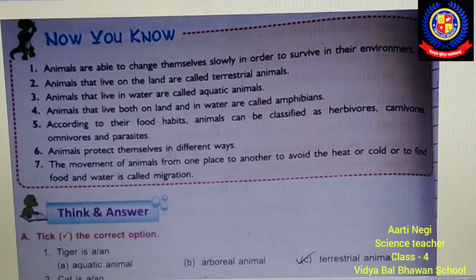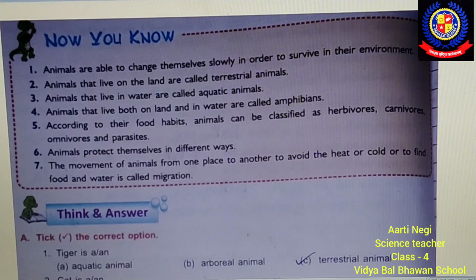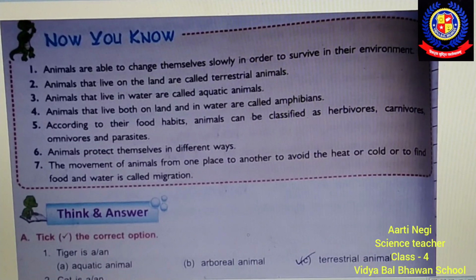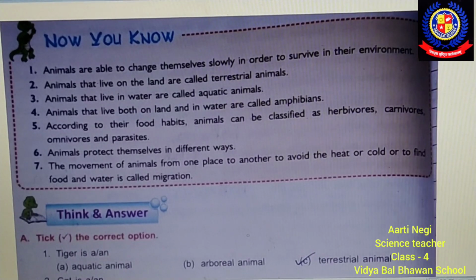Fourth, animals that can live both on land and in water are called amphibians. Amphibians like frog can live in the water as well as on the land.